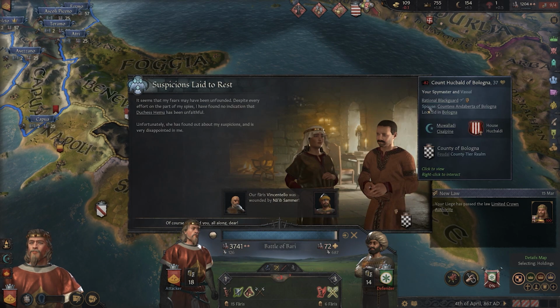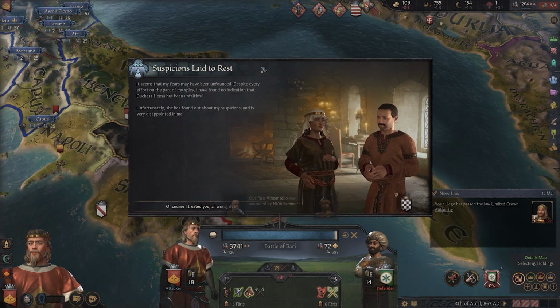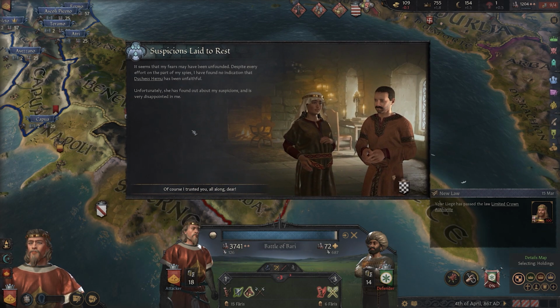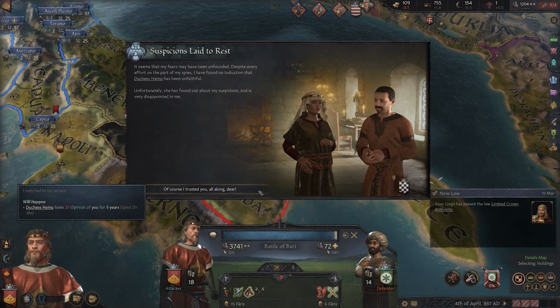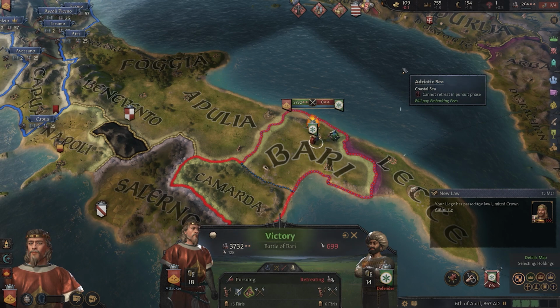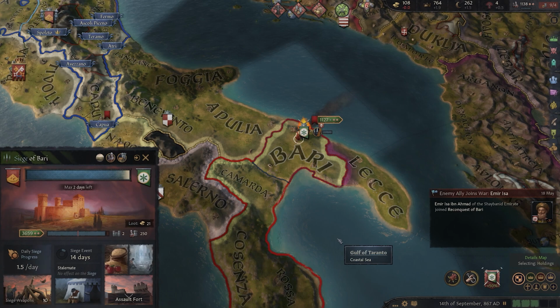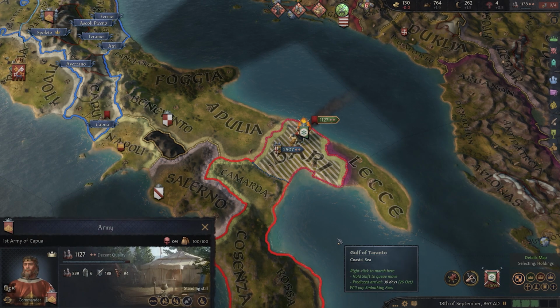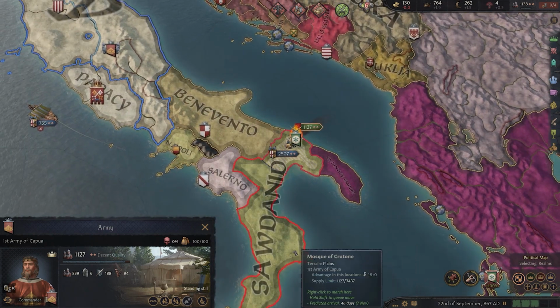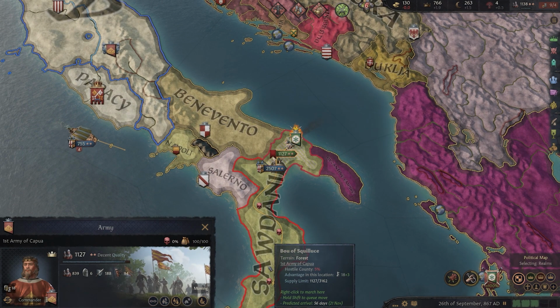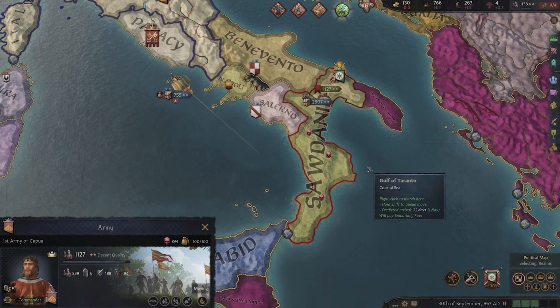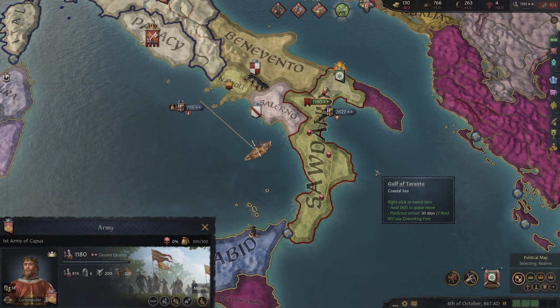And just before the battle is won, I hear word that I am in fact my future child's father, but my wife caught wind of my suspicions and is none too pleased. She'll just have to deal with it. A few months later, the siege of Bari, led by yours truly, is won, and as a consequence, the war leans entirely in our favor, as shown by the war score down here.